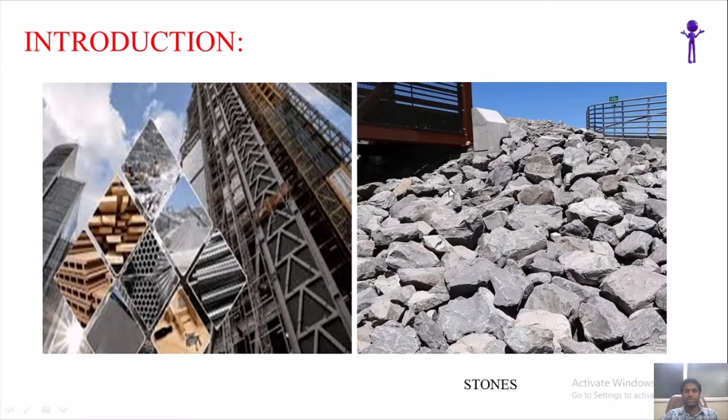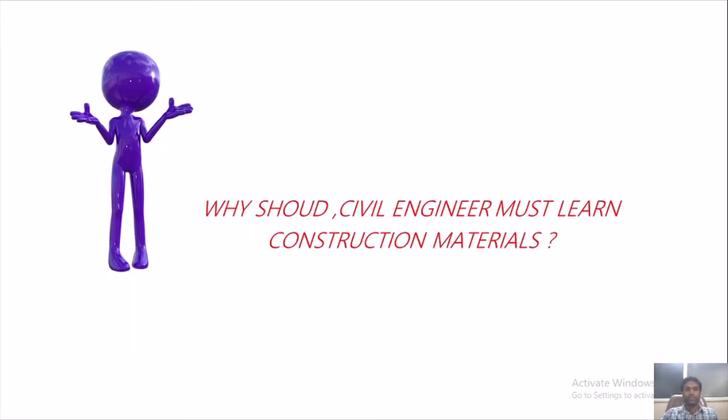Stones are a very common natural construction material, widely used in our construction industry. So why must a civil engineer learn construction materials?